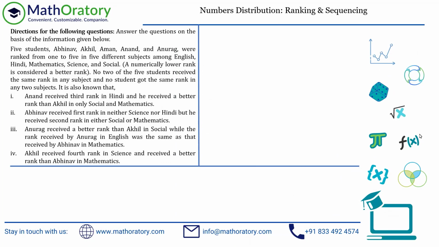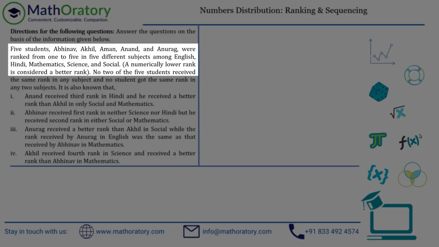All right. In this LR set, we have been provided that there are 5 students who are ranked from 1 to 5 in 5 different subjects. So there is some allocation of ranks among these 5 people. Great. Numerically lower rank is considered a better rank. That is pretty obvious, right? 1 is better than 2, 2 is better than 3, obviously.